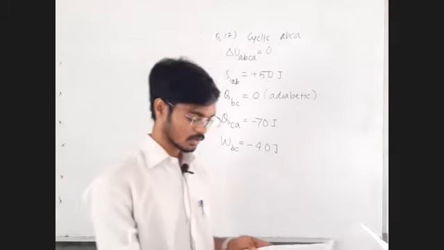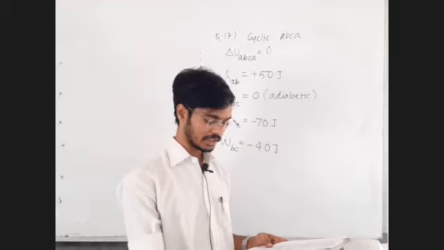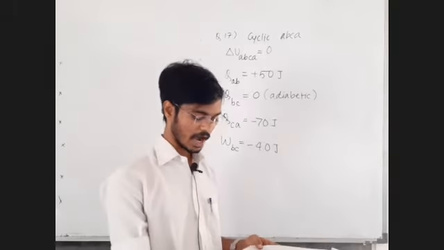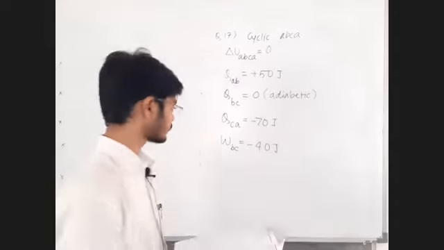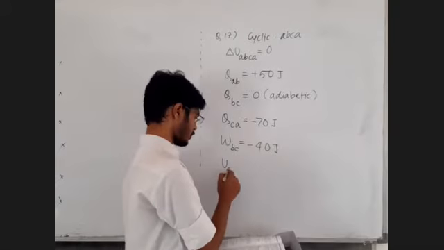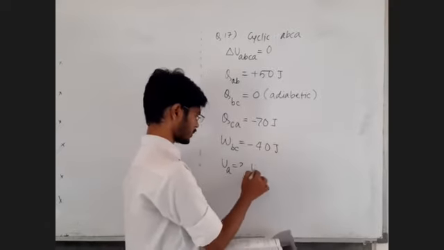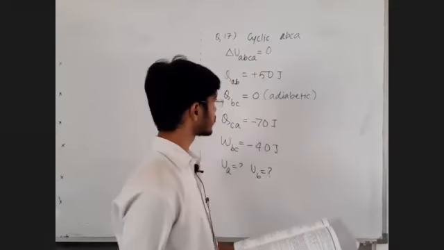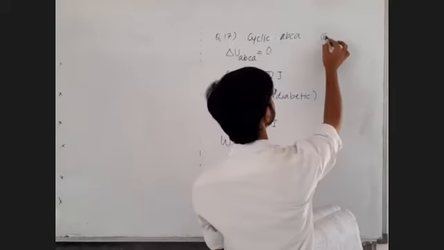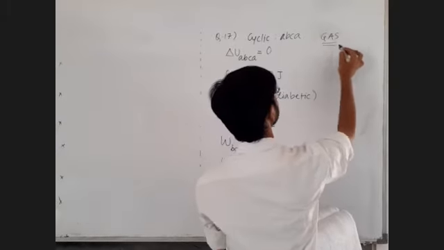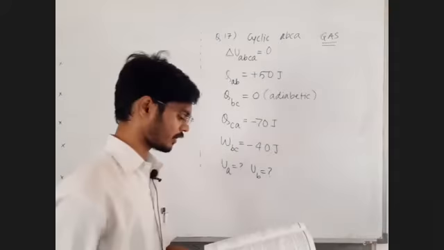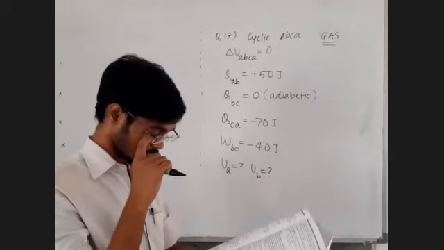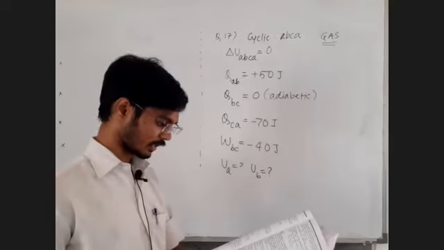Next, part A: find the internal energy of the gas at points B and C. Internal energy at point B is equal to question mark. We are given a gaseous system, the entire system is a gas, so gas laws are applicable, nCv delta T, those things are applicable. They have said ideal gas.